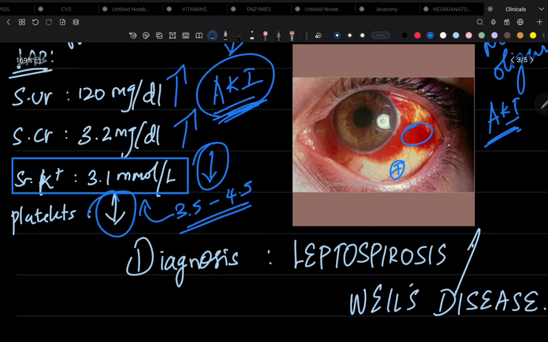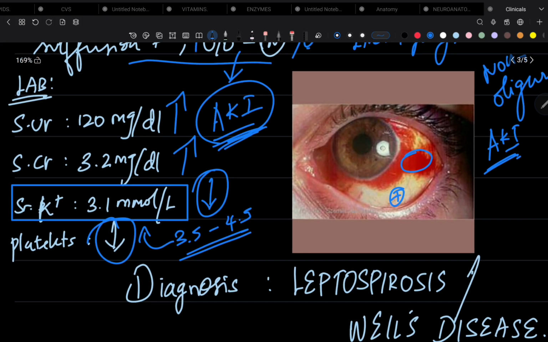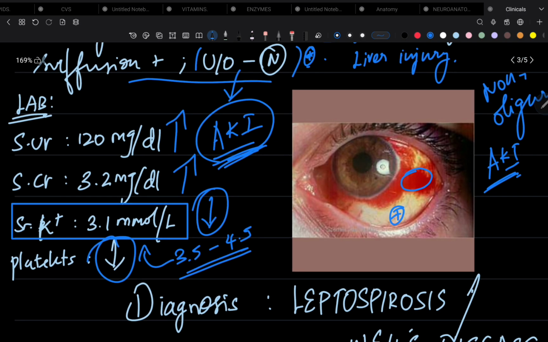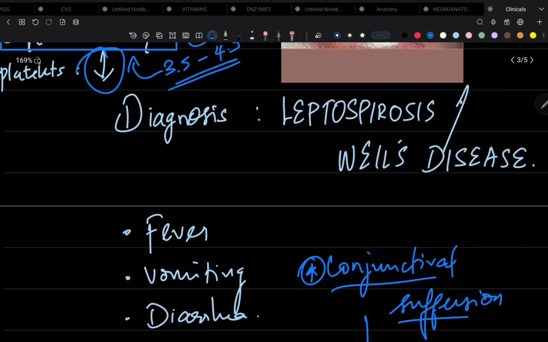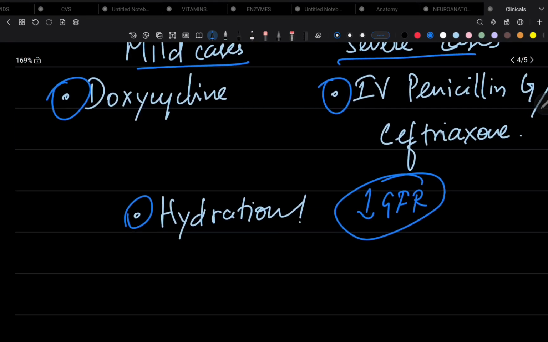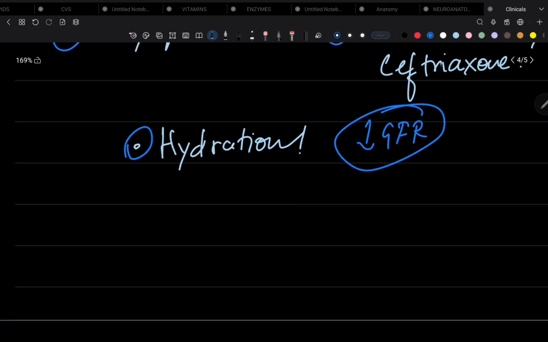And this serum potassium is very important in ruling out other conditions of acute kidney injury, because in other causes like sepsis, shock and all, there will be hyperkalemia. In other causes of AKI like sepsis or shock, there will be hyperkalemia, increased potassium levels.